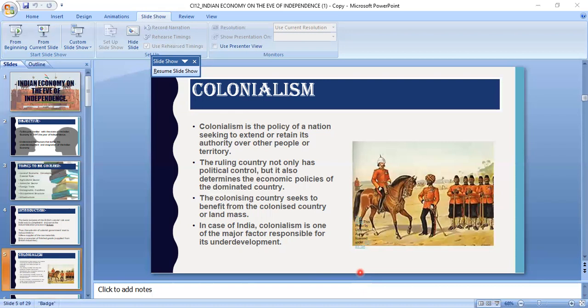And the zamindars, who were the actual owners at that time, or the rich landlords, used to force these landless farmers to work on their land. They were least concerned about the development of agricultural irrigation facilities.